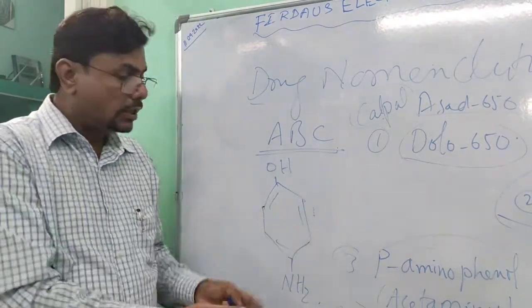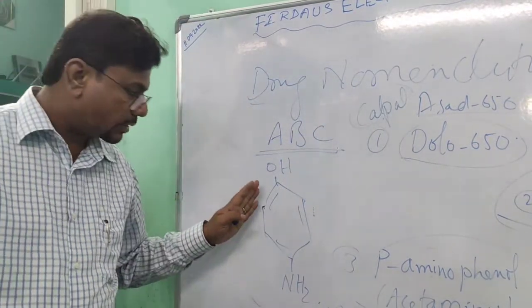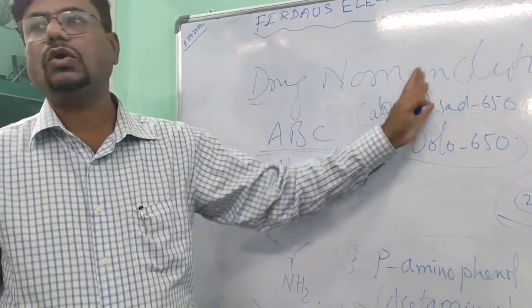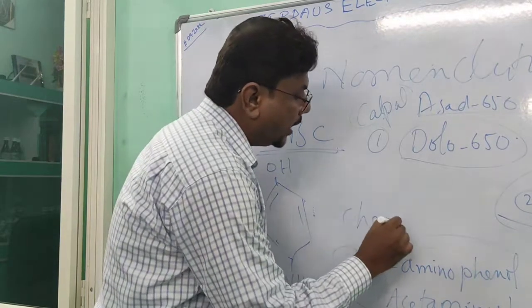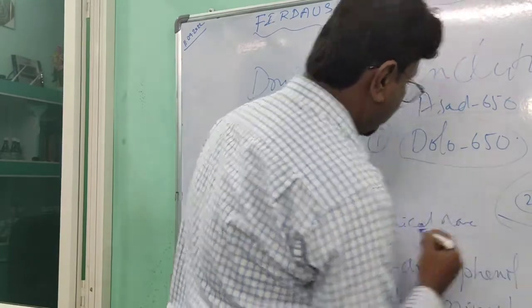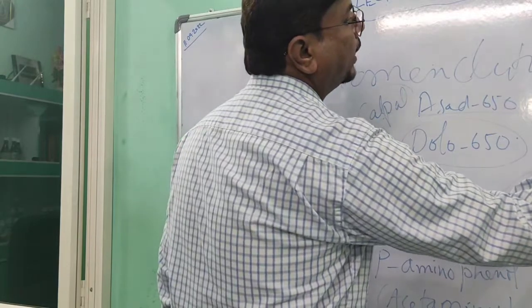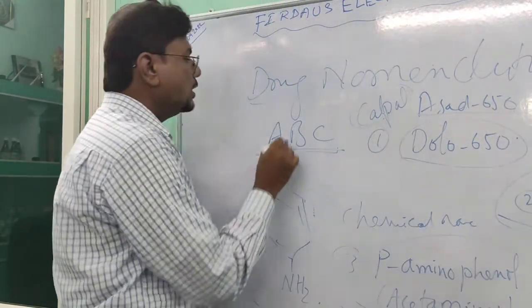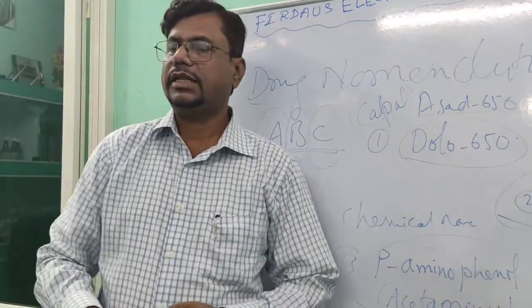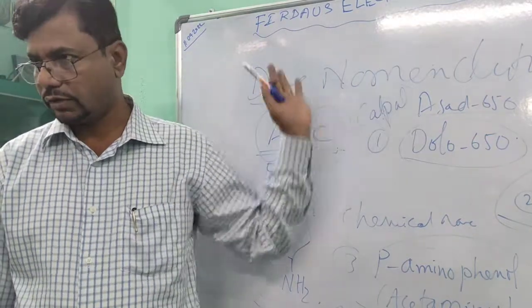Chemically it is also called acetaminophen. It is a para-aminophenol and it is paracetamol, and the brand name is Dolo 650. So the approved name, chemical name, and brand name. Approved name, brand name, and chemical name. If we know ABC, then we can easily name the drug in whatever form it is.